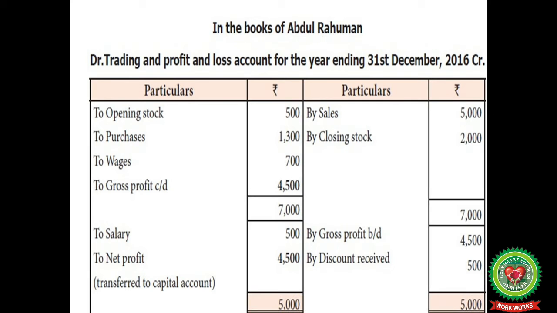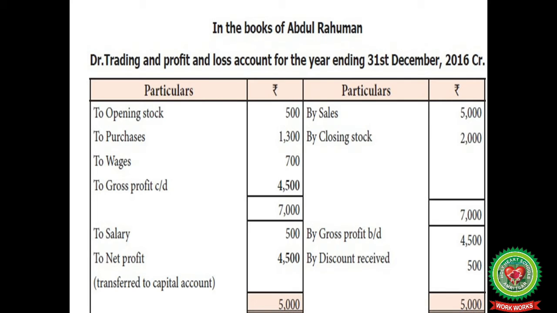On the debit side, we'll record opening stock 500, purchases 1,300, wages 700, and on the credit side, we will record sales of 5,000, closing stock of 2,000. So therefore, the gross profit would be 4,500. Then, this gross profit is carried to the profit and loss account.